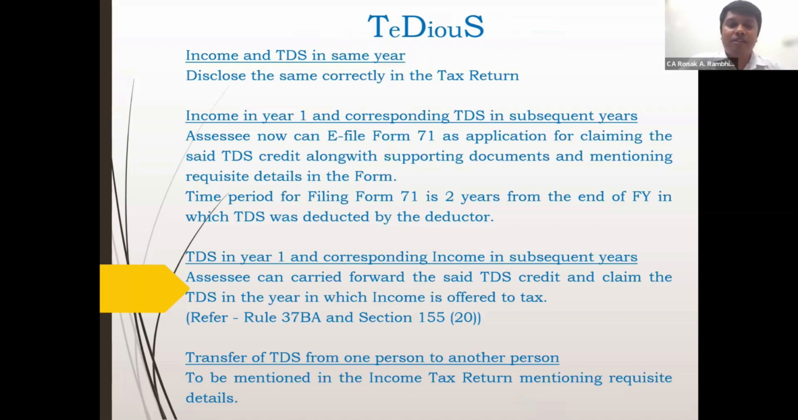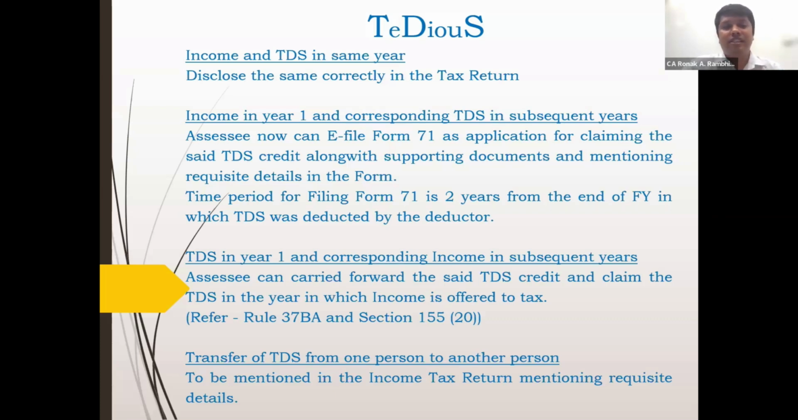For example, instance 2 is income in year 1 and corresponding TDS in subsequent years. Now there is a scheme for e-filing Form 71, which is an application for claiming the TDS credit along with supporting documents and mentioning the requisite details in the form, wherein you can claim in the relevant assessment year in which the income is offered. The time period for filing Form 71 is 2 years from the end of the financial year in which the TDS was deducted by the deductor.